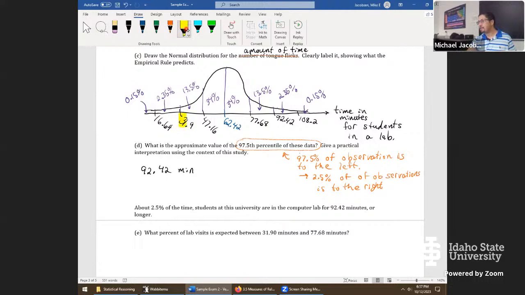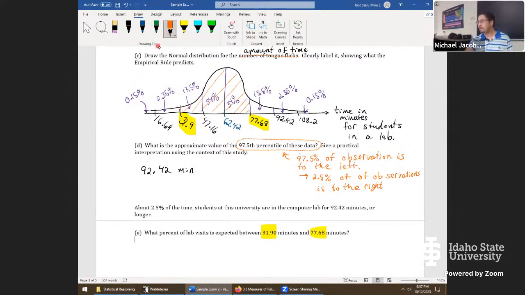Let's take a look. 31.90 should be on your display somewhere. If it's missing, then that's pretty good evidence of a simple mistake somewhere when we went to build out this normal curve. So that matches up with this quantity. 77.68 minutes matches up here. And the next thing I would do is start shading. I want to go from this boundary all the way over to this one at the 77.68.